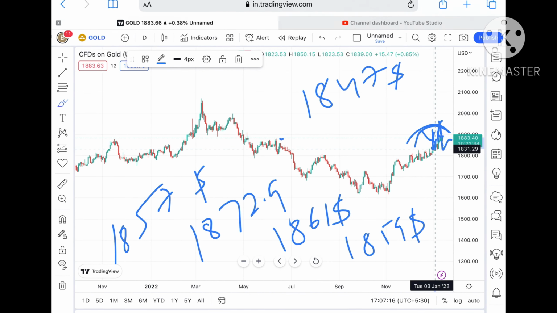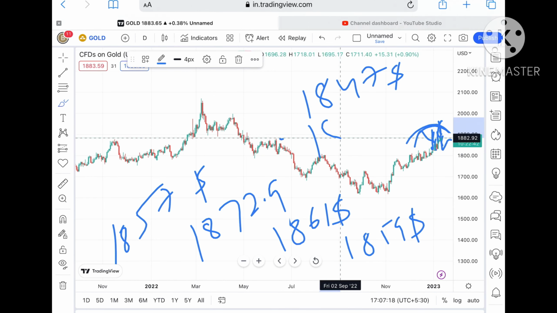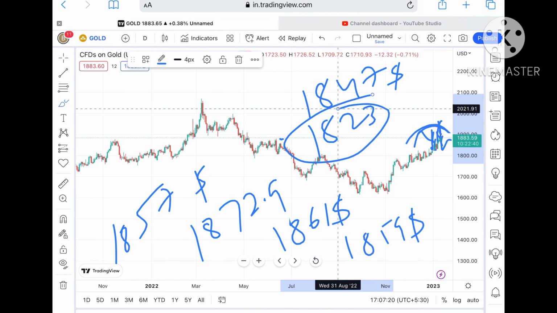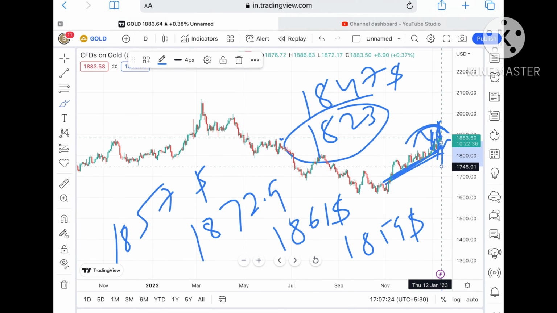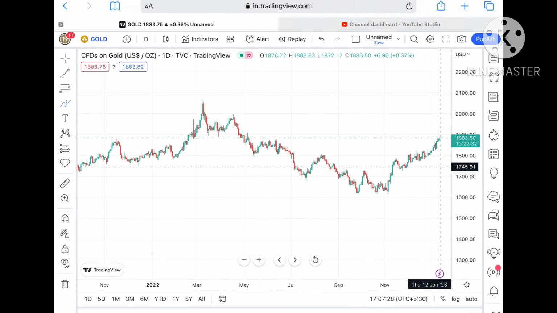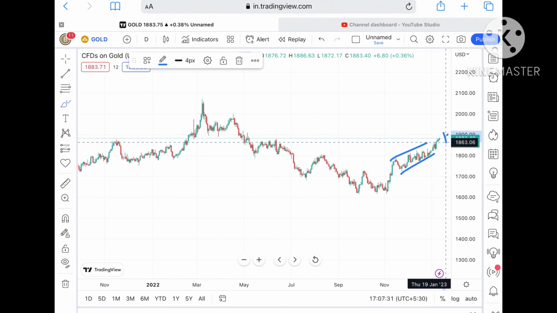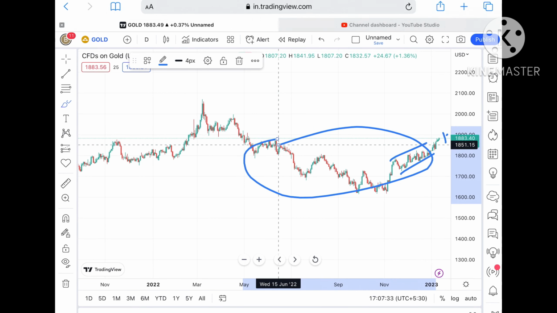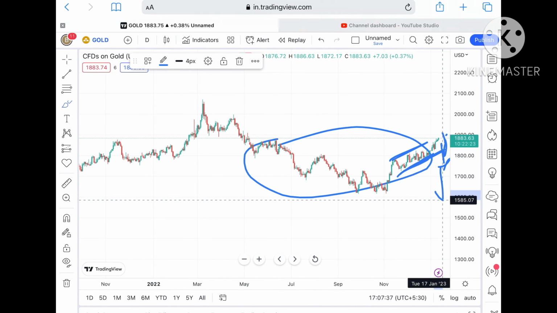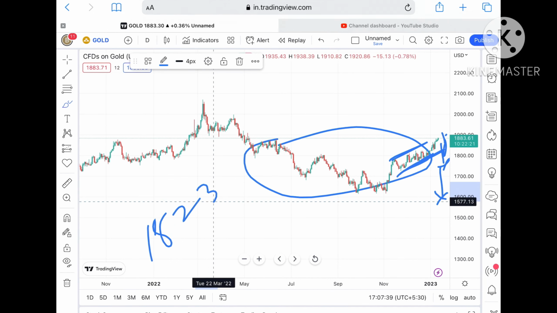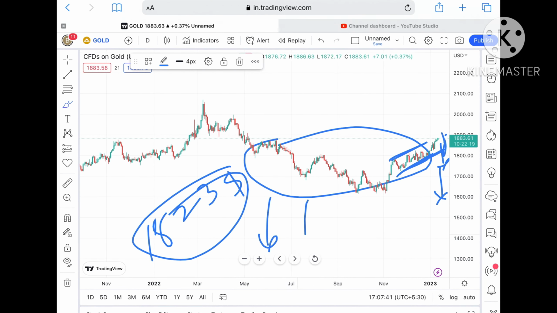If the price falls below that level, chances of touching 1823 are there. Then we can see a trend line will break, and a further fall towards a level of 1800. So keep that in mind. Chances of going further low are there, but if it comes in the zone, it will move in this zone for quite some time, and if this trend line breaks downside, then it can fall further, as I explained, till 1823, and then go further low.